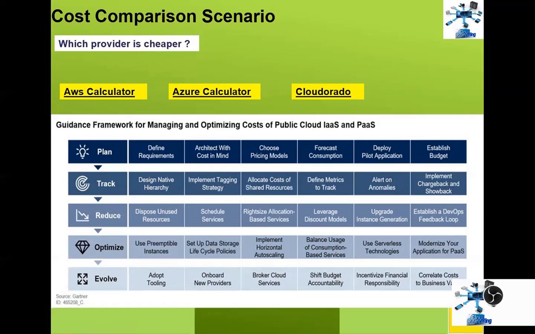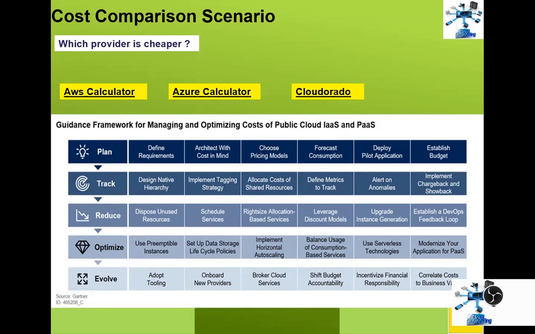So those are tracking. You know what chargeback is. Chargeback is, for example, within the organization, each unit, each department is responsible for their usage. They are technology users, resource users on the cloud. So that is chargeback. Showback means maybe they need to do the analysis: okay, we use these things and this is the analysis for that particular resource usage. So chargeback and showback are two very important things, right?